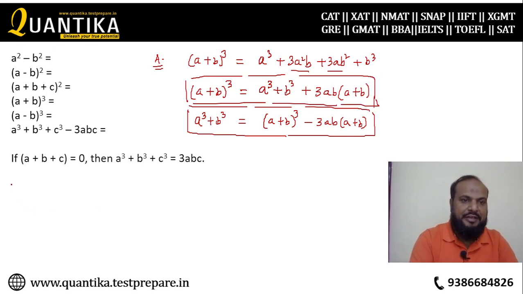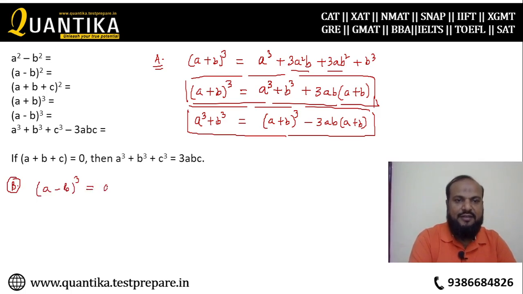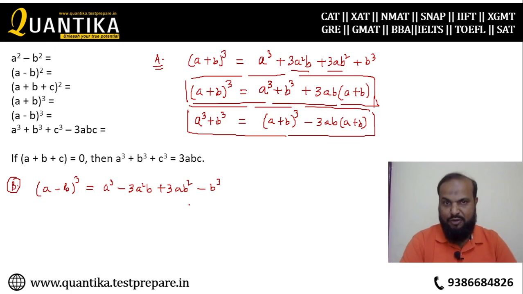Now, if you take the a minus b whole cube formula, from the binomial expansion, it is a cube minus 3a square b plus 3ab square minus b cube. For the students who do not practice this formula a lot, the plus minus sign becomes very, very confusing.